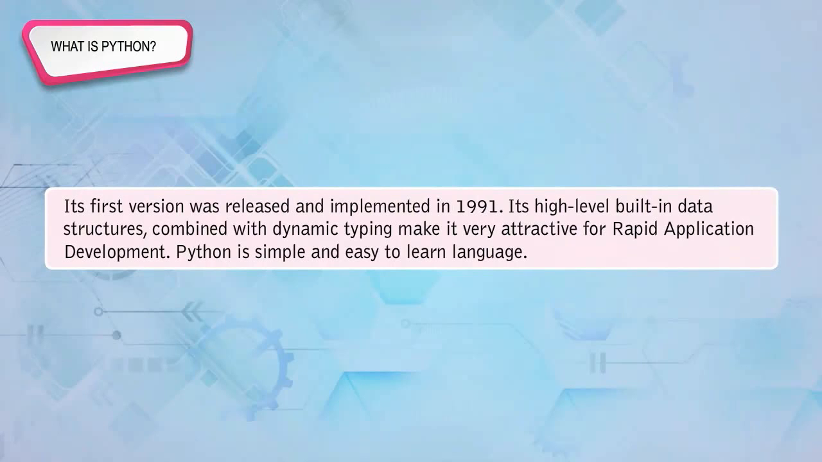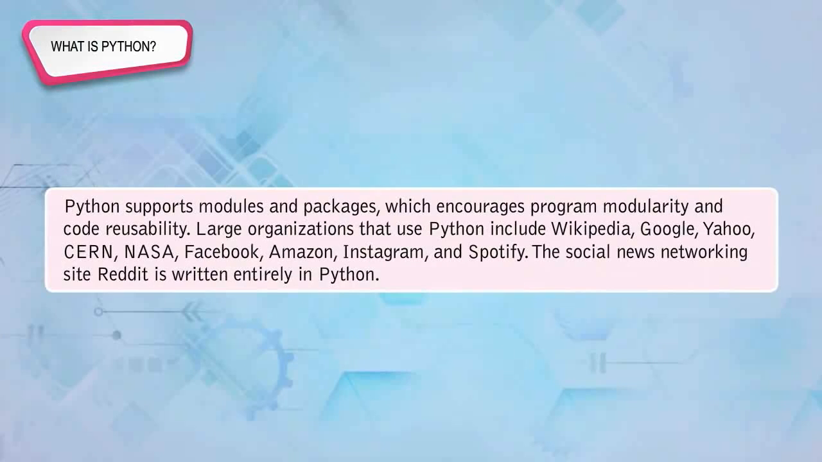Its high-level built-in data structures combined with dynamic typing make it very attractive for rapid application development. Python is a simple and easy to learn language. Python supports modules and packages, which encourage program modularity and code reusability. Large organizations that use Python include Wikipedia, Google, Yahoo, CERN, NASA, Facebook, Amazon, Instagram, and Spotify. The social news networking site, Reddit, is written entirely in Python.